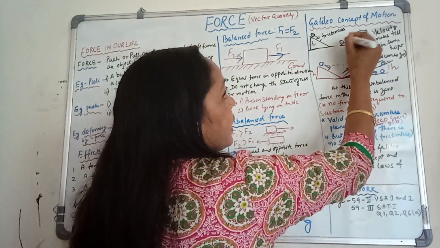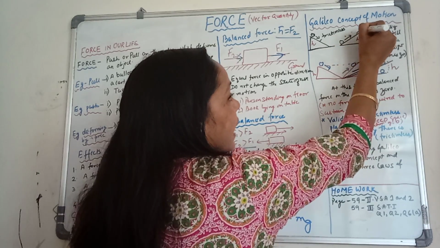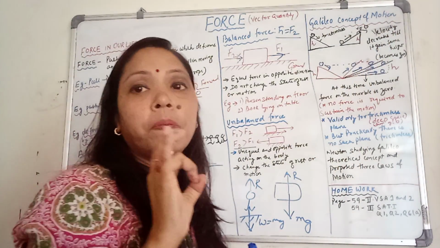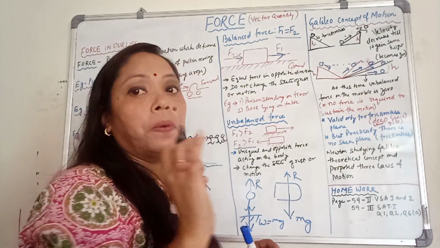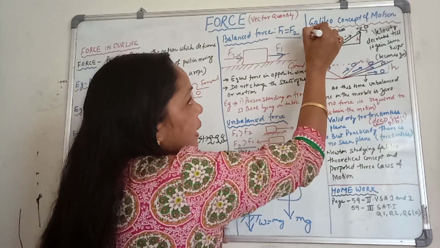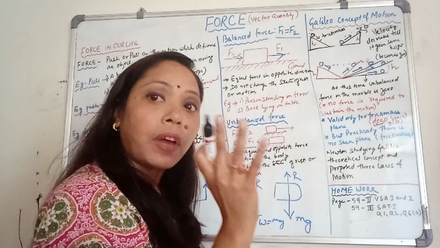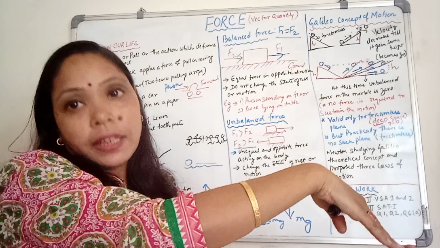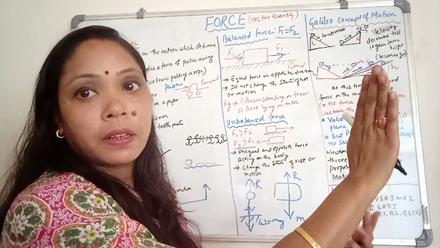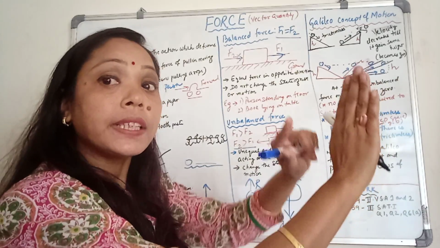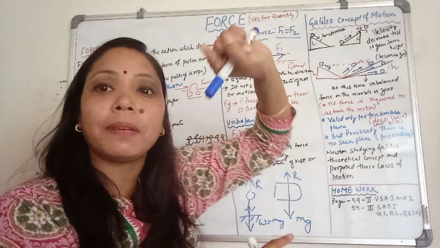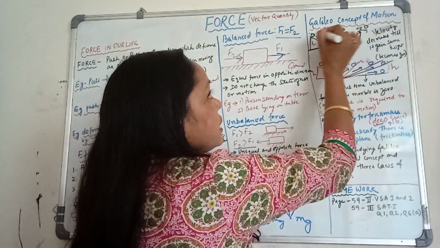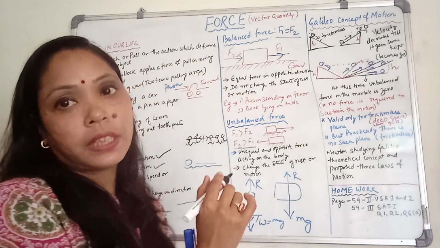So it decreases, here it decreases, then comes here, decreases, and when it reaches the top, the velocity becomes 0. See again, for this case, at the starting point, the body is at rest, so velocity is 0. And as it rolls down, the velocity increases. When it moves up, the velocity decreases, and at the maximum height, again the velocity becomes 0. So here velocity is 0 and here also velocity is 0.